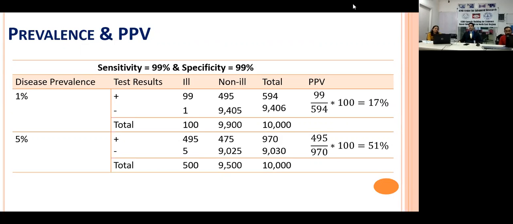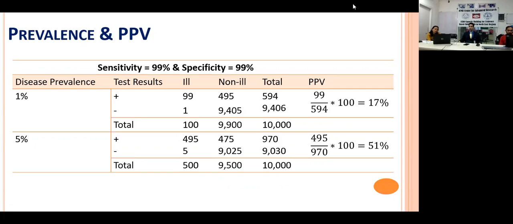It will be 495, which is truly positive, and then falsely positive, 475. The total of it is coming as 970. And now you are getting a positive predictive value of 51%.